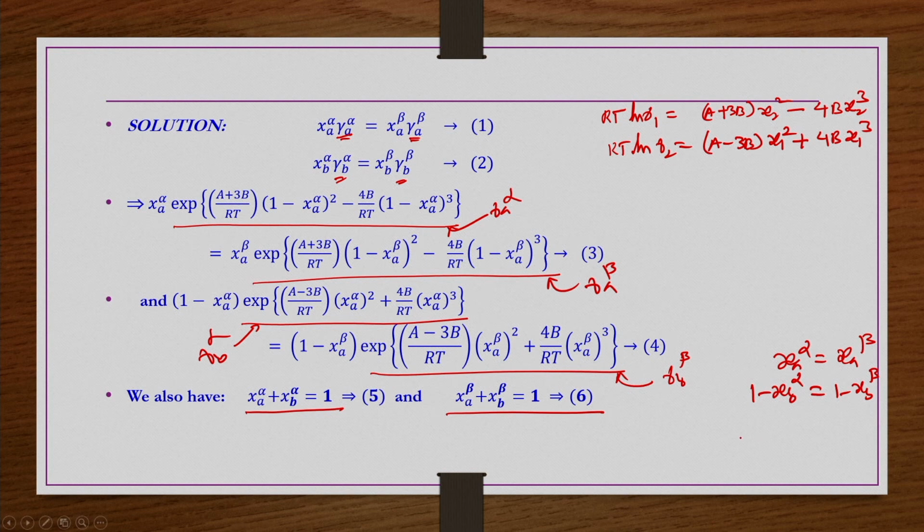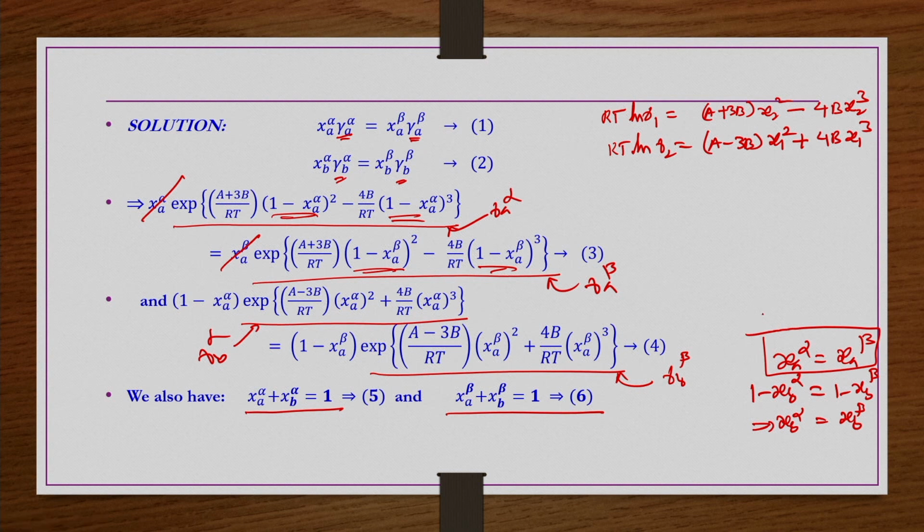So, that means in this equation, 1 minus xa alpha is nothing but xb alpha. So, xb alpha is equal to xb beta, that is what we get. So, the first term is also same in the exponential, the second term is also same in the exponential, because xb alpha is nothing but xb beta. Same is true for the second equation also.